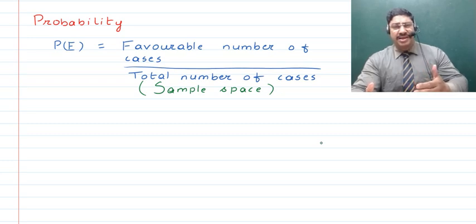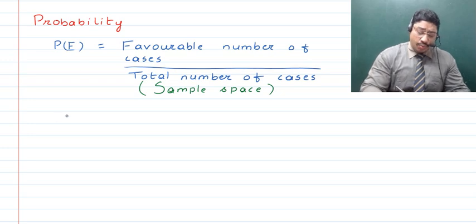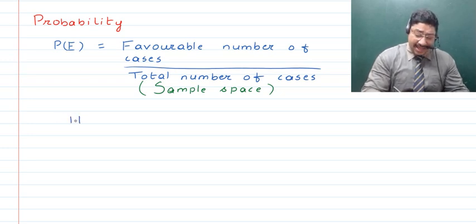For an example, if say we toss a coin twice and we want 2 heads and we want to find out the probability, so we will write in the numerator the favorable number of cases. Obviously here we will have either heads, tails, or probably tails, heads.